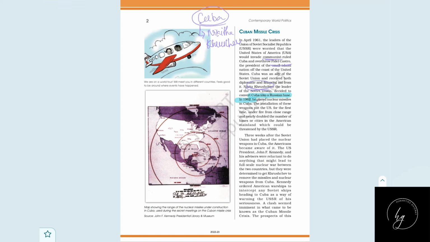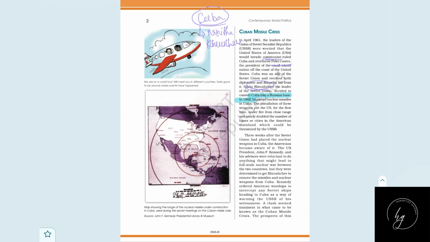What does this mean? Into the Russian base means Russia has entire control of Cuba, and they installed nuclear missiles in Cuba. Cuba is an island nation on the US coast, so they installed nuclear weapons very close to the US. Now that is a very close area from where the USSR can attack the US. That's why I said that for alliances, these great powers need alliances with smaller countries for location, so that they can keep their weapons and attack their rivals.